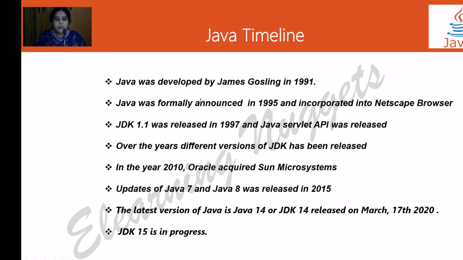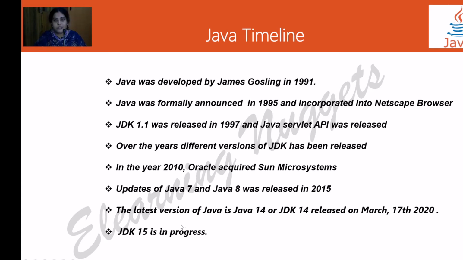Now let us briefly look at the Java timeline. It was developed by James Gosling in 1991, but commercially it became a success in 1995 and it was used in the Netscape browser. JDK 1.1 was released in 1997 and the Servlet API was released. Over the years, different versions of JDK have been released.